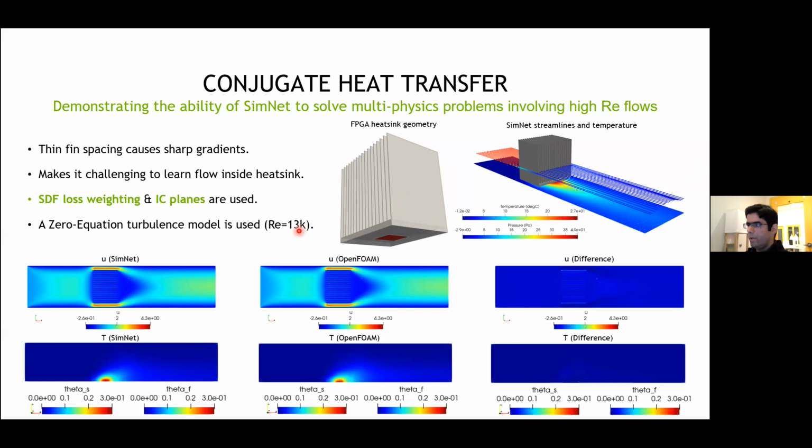Using a zero equation turbulence model, we solve this conjugate heat transfer problem to simulate the flow over the heatsink, and the Reynolds number for this problem is around 13,000. Since we are dealing with incompressible flow, there is a one-way coupling between the heat and the flow equations, and therefore we train two different neural networks, one for the flow and the other one for the heat. Using SimNet, we simulate this conjugate heat transfer problem. The results are shown here with a comparison with the OpenFOAM results, and as you can see, SimNet and OpenFOAM results are in good agreement.